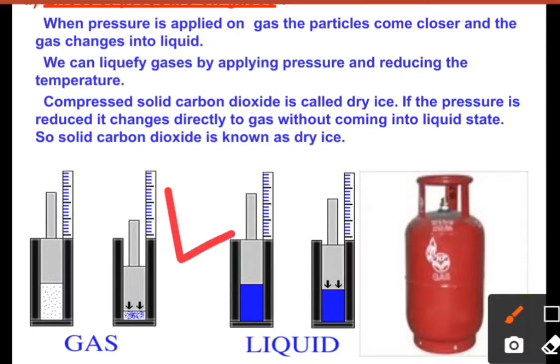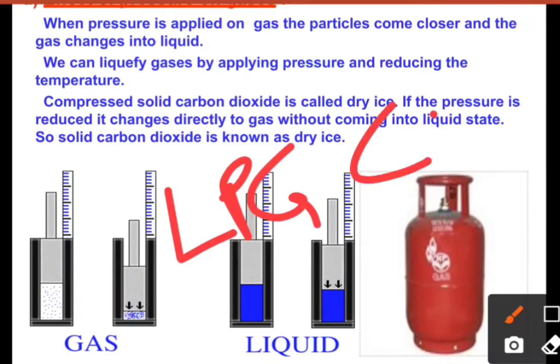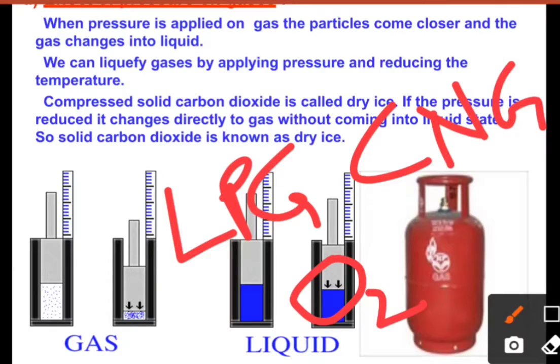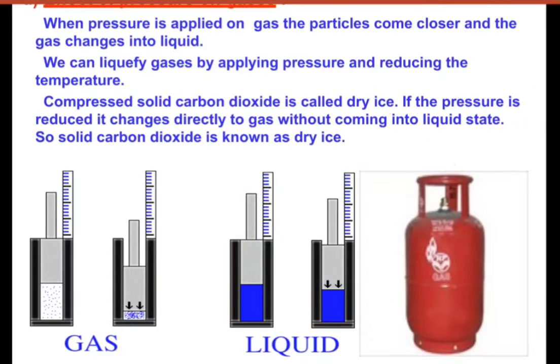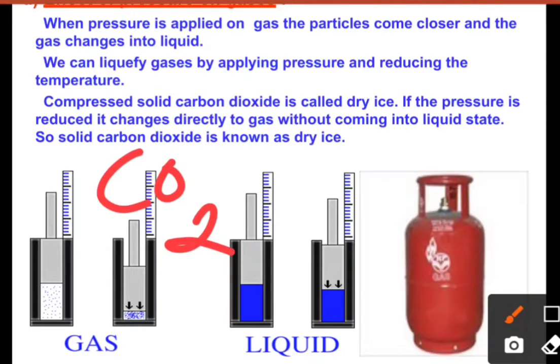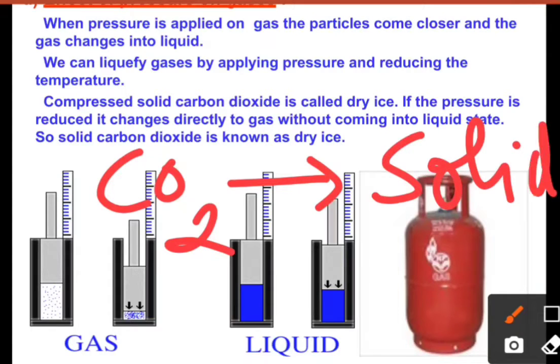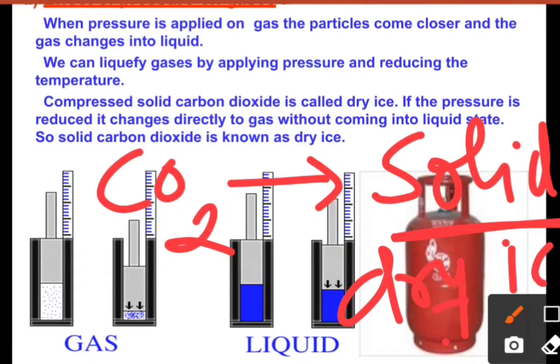So the LPG, liquid petroleum gas, CNG, compressed natural gas, and oxygen can be liquefied and can be filled in the cylinders for our further uses. One more example is the compressed solid carbon dioxide. Their gas CO2, when we lower the temperature and apply the pressure, will convert directly into the solid state, solid carbon dioxide. It does not have any liquid particle, so we also call it dry ice.